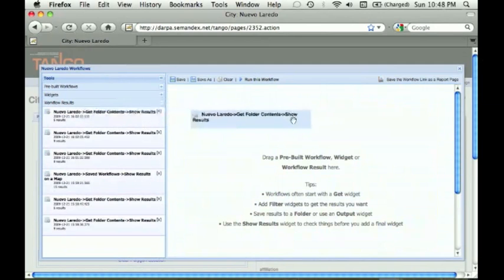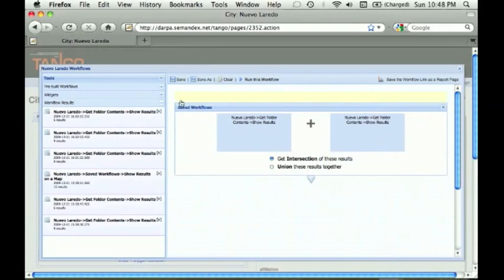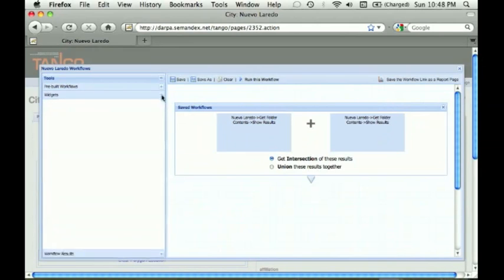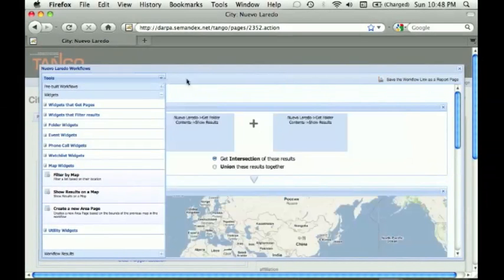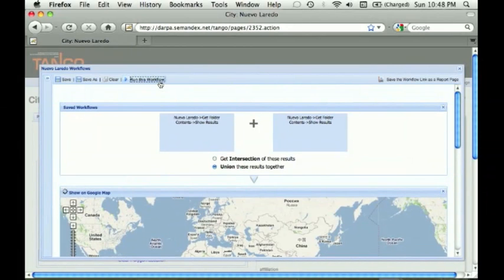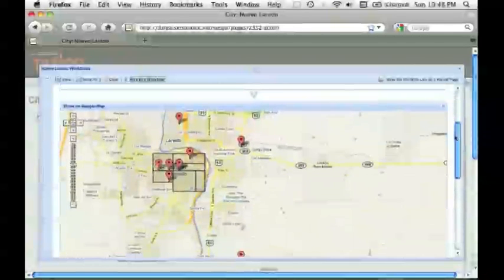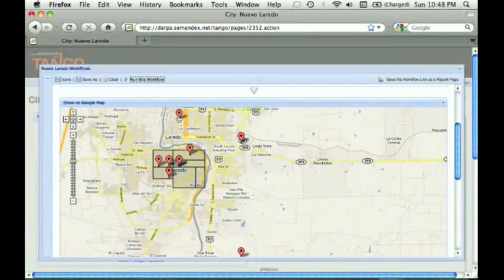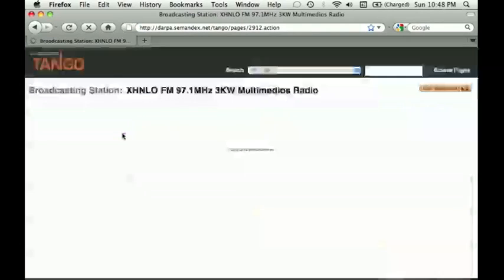Here we're going to combine the results of those two workflows, broadcast stations and neighborhoods. This time, we do want to show everything on a map. This is an example of using a union of two workflows to produce a more complex output. And we see our broadcast stations and our neighborhoods, and some don't seem to be in those neighborhoods at all. Why, there's XHNLO, and it's outside the neighborhoods.